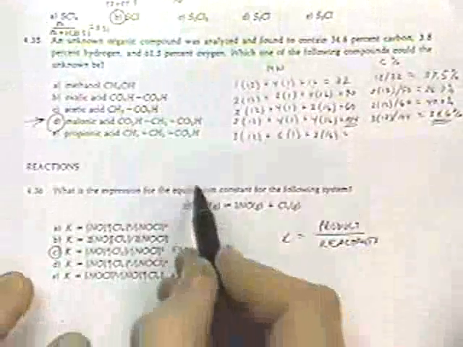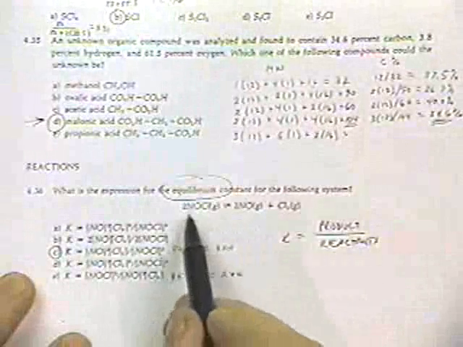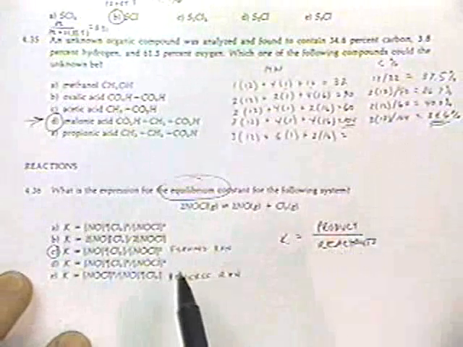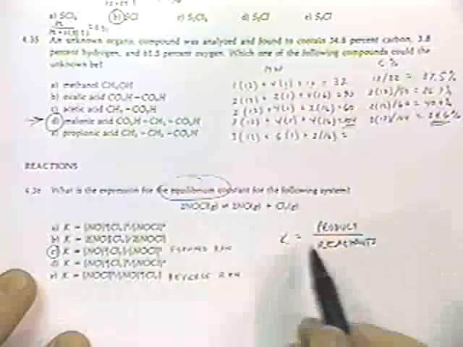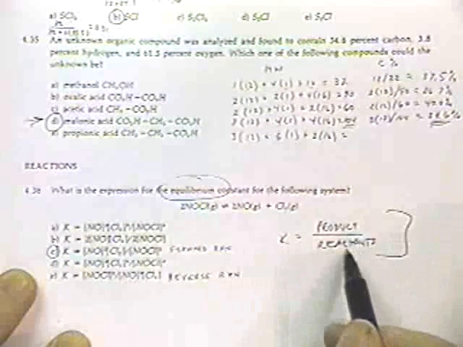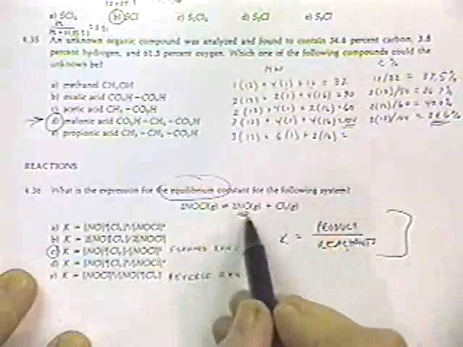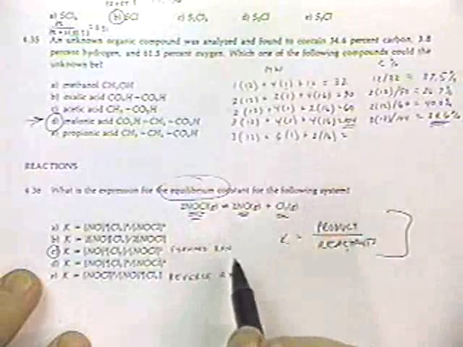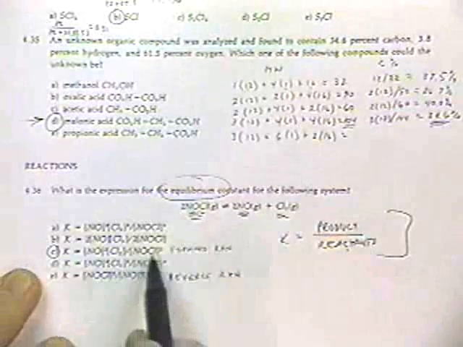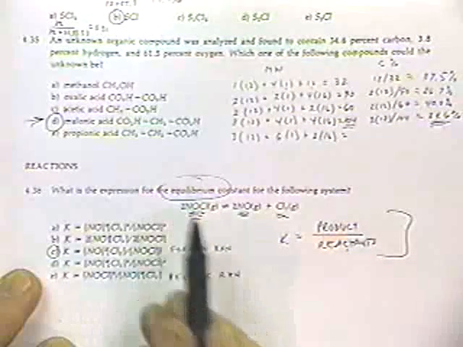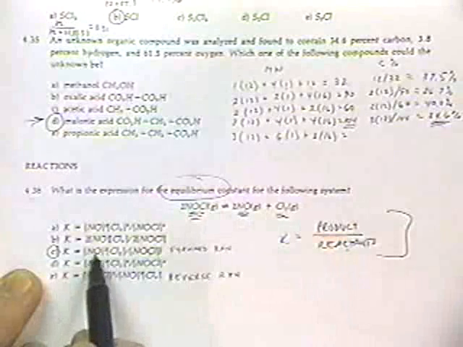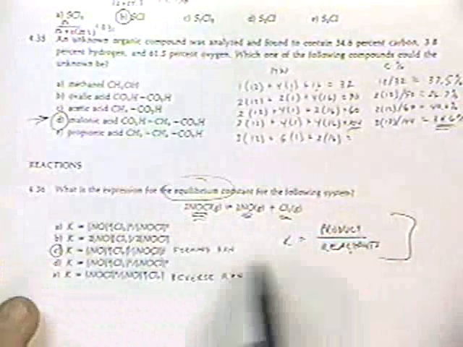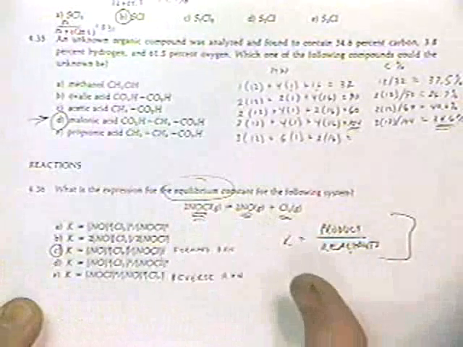Okay, here we have an equilibrium reaction. This compound breaks into nitrogen oxide and chlorine gas. What we're trying to do is come up with the equilibrium expression for this. Recall that it's always products divided by reactants. So the products would be these species divided by that species. The other thing to be aware of is that we have the right exponent. If we have 2 of these, that 2 corresponds to that 2. We have 2 of those, so that 2 is for that. And we have 1 of these, so that 1 is for that. So the question here is, can you form an equilibrium expression given the stoichiometry?